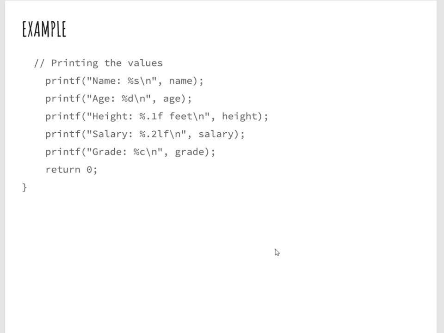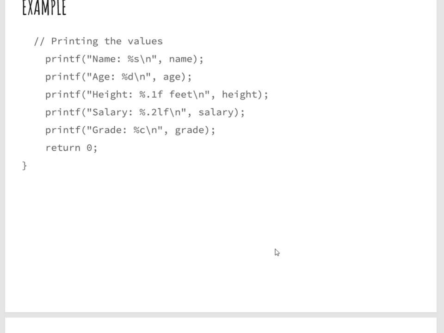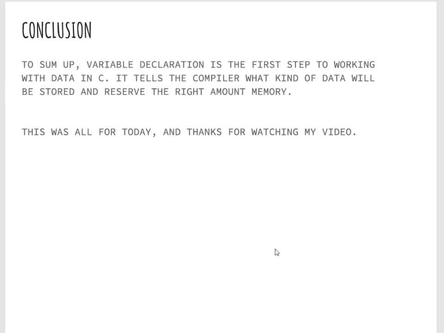So now if we sum up this whole session, we have learned that the variable declaration is the first step to working with data in C. It tells the compiler what kind of data will be stored and reserves the right amount of memory that we need to store that particular data. So from here we have learned declaration, initialization, and rules of declaring a variable.